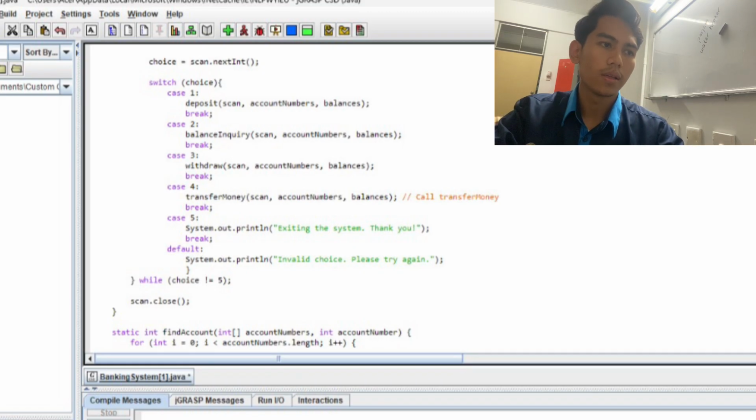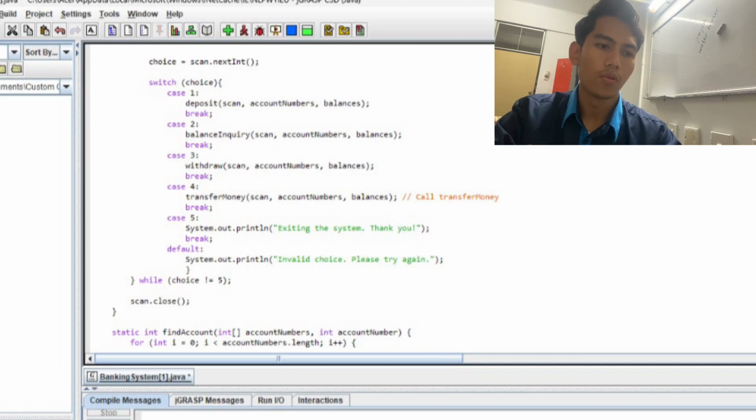Another if-else condition ensures that only positive deposit amounts are accepted. Execute based on the user's choice. If the user enters an invalid option, the default case displays an error message prompting them to try again.